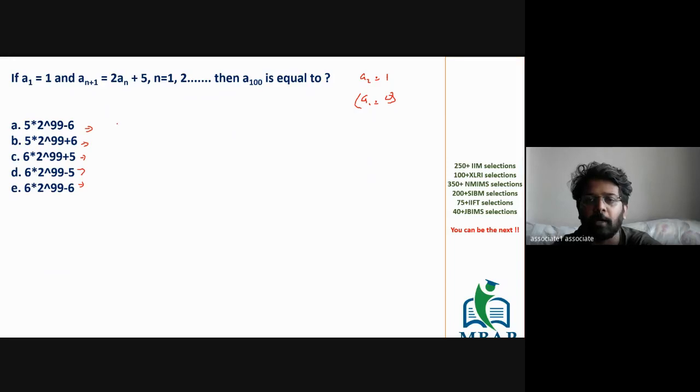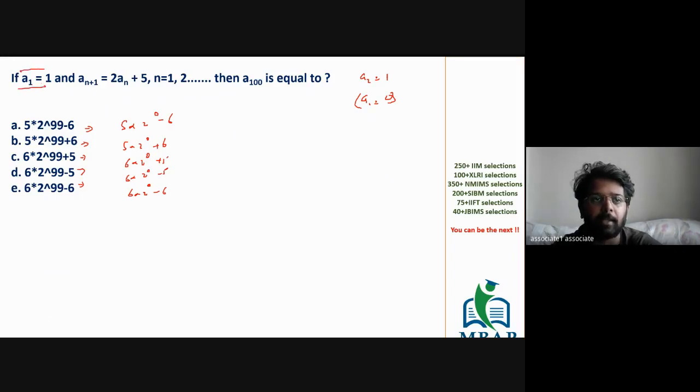The first option, for A1 with exponent 0, can be represented in this form: 5 into 2 raised to 0 minus 6. Second would be 5 into 2 raised to 0 plus 6. Next will be 6 into 2 raised to 0 plus 5. Next will be 6 into 2 raised to 0 minus 5. And next will be 6 into 2 raised to 0 minus 6.